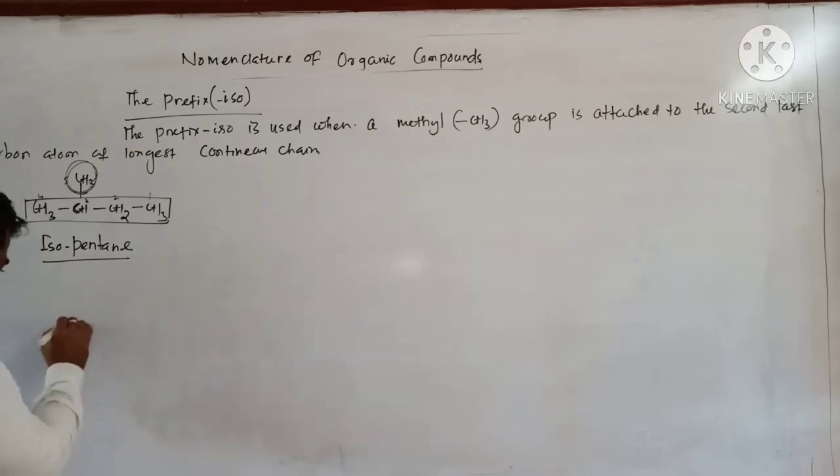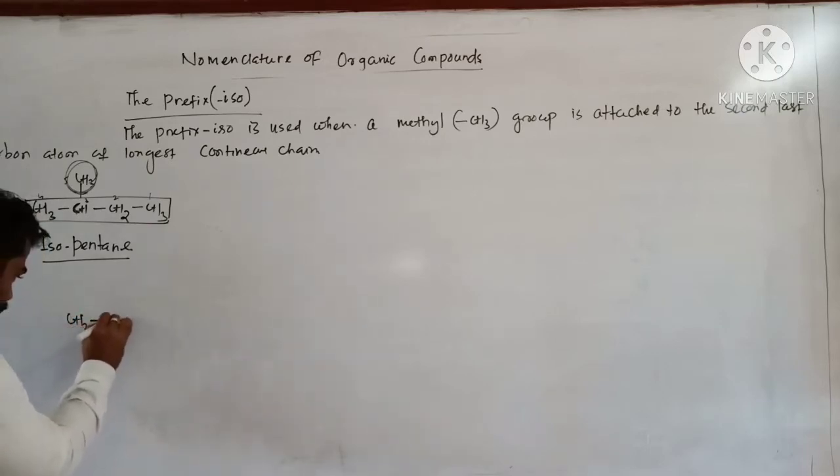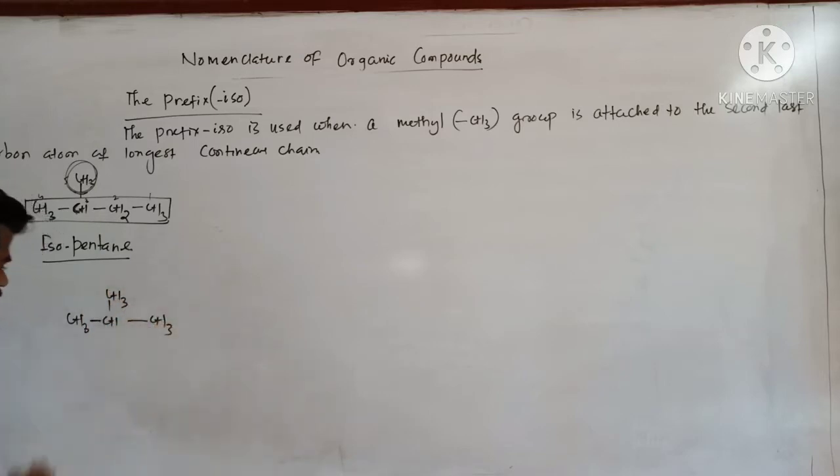Similarly, if I write CH3CH(CH3)CH3. Clear? So here you see 1, 2, 3. This one is the last carbon, or you can proceed like this: 1, 2, 3. This one is the last carbon, and this one is second last, associated with one methyl group. So you can write isobutane.